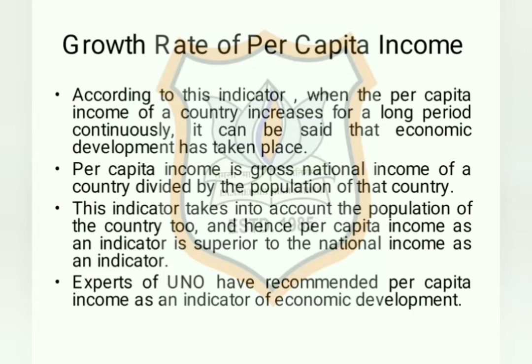Now, how do we obtain per capita income? Per capita income is the gross national income of a country divided by the population of that country. We have seen one of the limitations in national income, that population was not considered. But here in the formula itself, the gross national income is divided by population. So we may say that this indicator takes into account the population of the country too. And hence, per capita income as an indicator is superior to the national income as an indicator. Even the experts of UNO have recommended per capita income as an indicator of economic development.